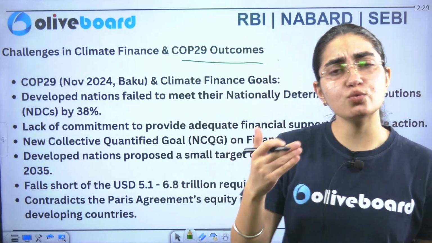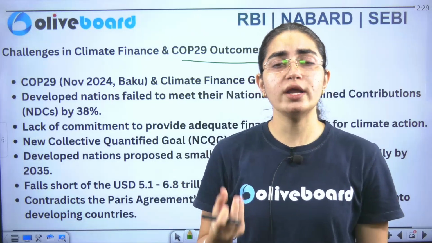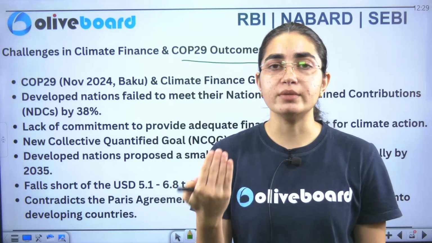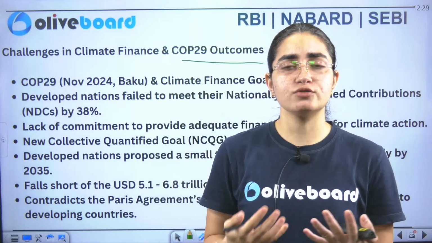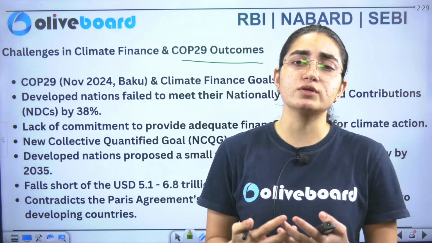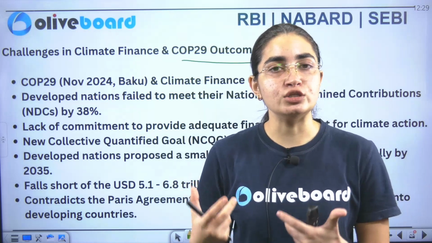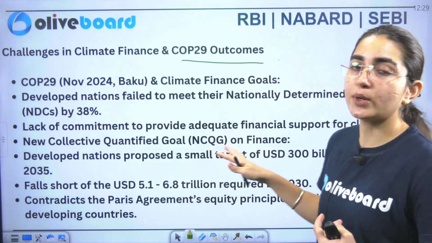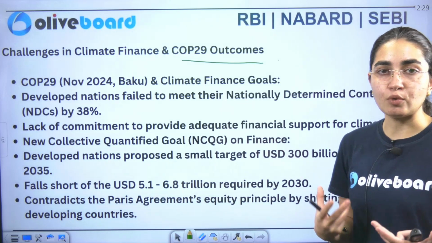COP29 plays a hugely important role in knowing where our environment is going, and what has been adopted by various ministers, governments, or economies of the countries, to see how we can make judicious use of resources. That is the reason COP29 or any COP-related meeting takes huge importance here.